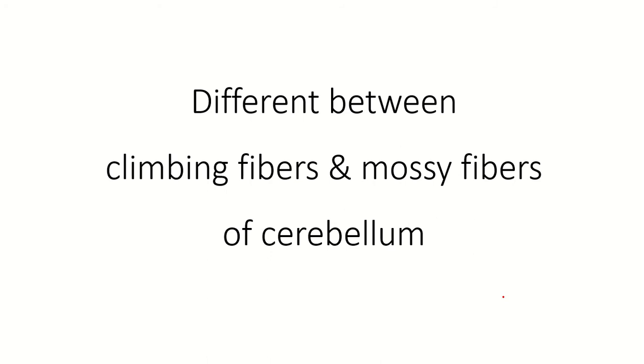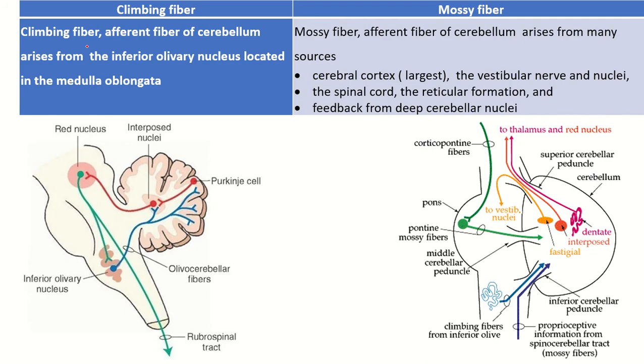In this video I discuss the difference between climbing fiber and mossy fiber of the cerebellum. Climbing fiber and mossy fiber both are the afferent fibers of the cerebellum. Climbing fiber arises from the inferior olivary nucleus located in the medulla oblongata. This is the medulla oblongata. This is the location of the inferior olivary nucleus, and this is the climbing fiber.